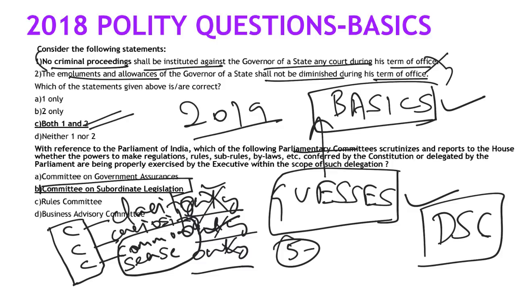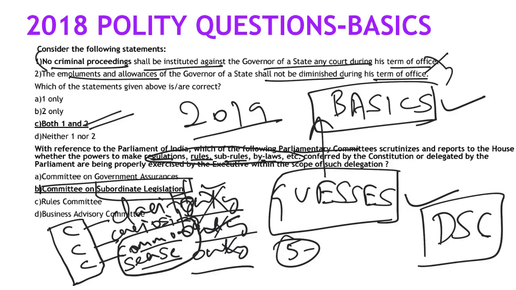So just look at this question. They are asking which of the following committees reports to the House whether the powers to make regulations, rules, sub-rules, bylaws are being properly exercised. If you know the basics, you can easily assume that they are talking about subordinate legislation, delegated legislation. If you just identify the question here, chances are high that you will come to this answer. So this is common sense with the three C's.